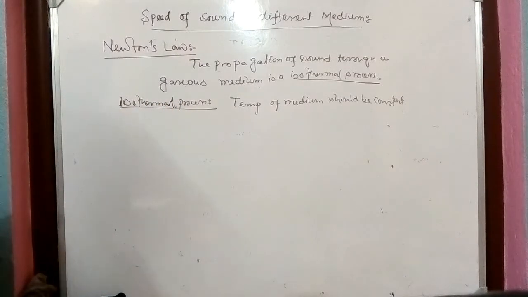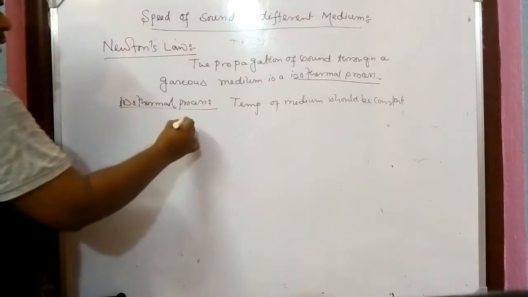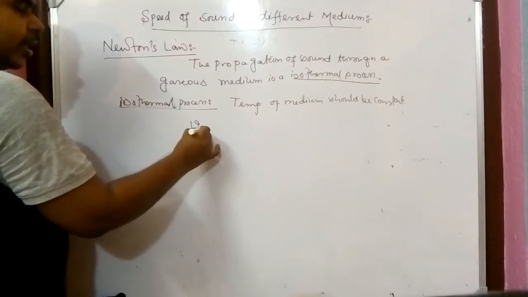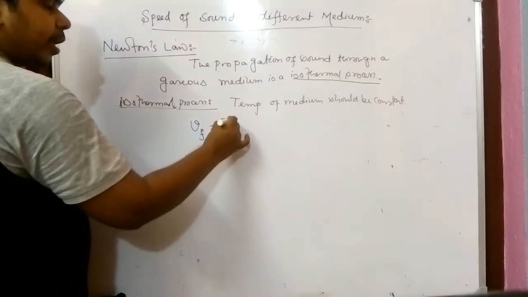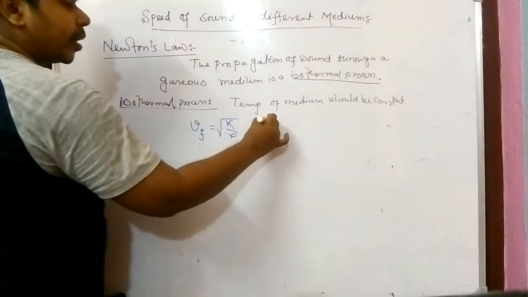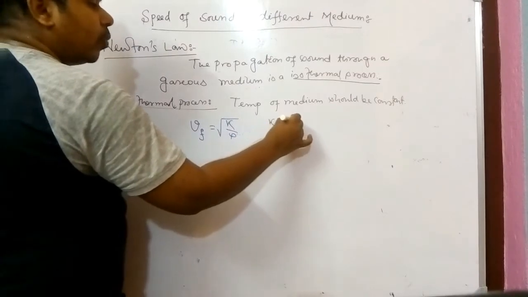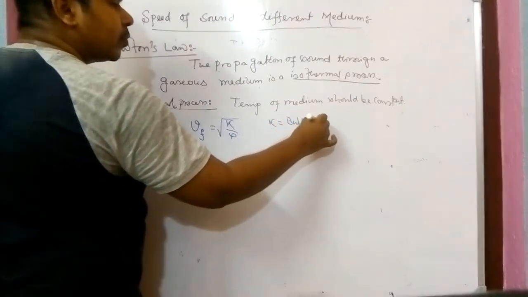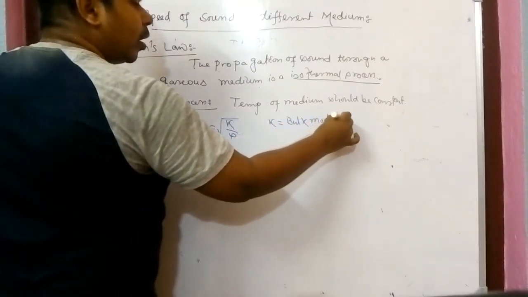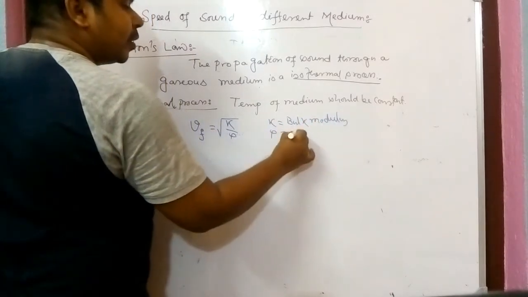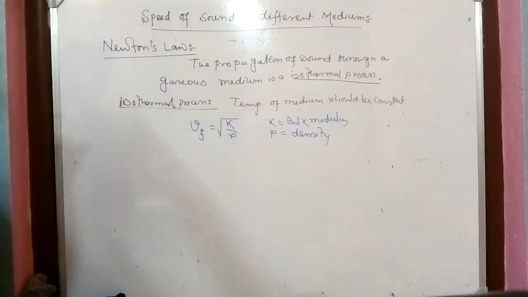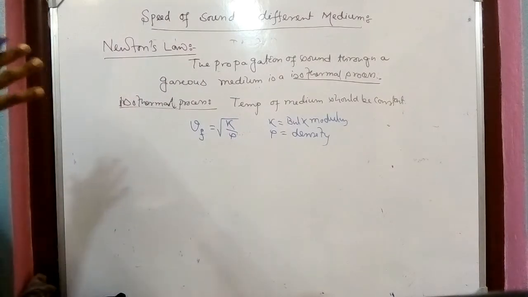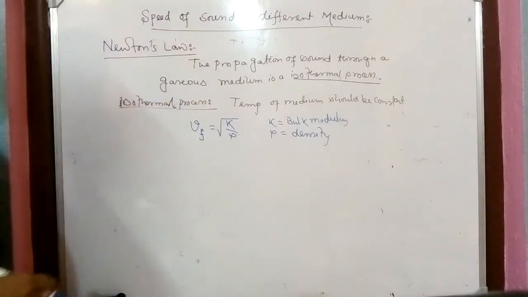And we have already learned that the speed of sound in gas, that means in fluid, is equal to root over of K by rho, where K is the bulk modulus and rho is the density. Okay, so the temperature of the medium is constant and the equation is this.